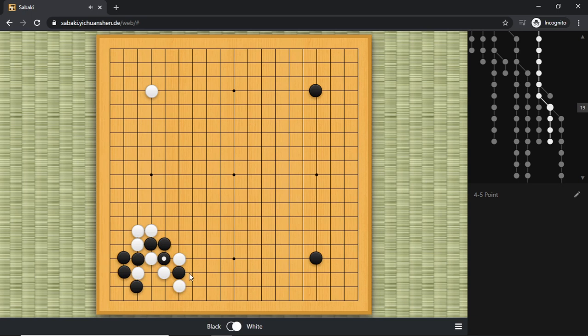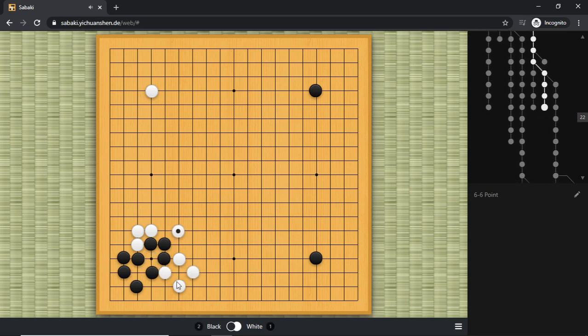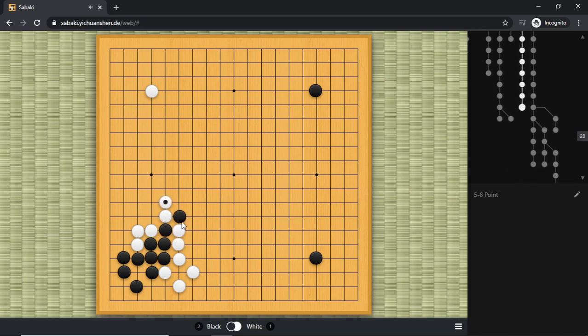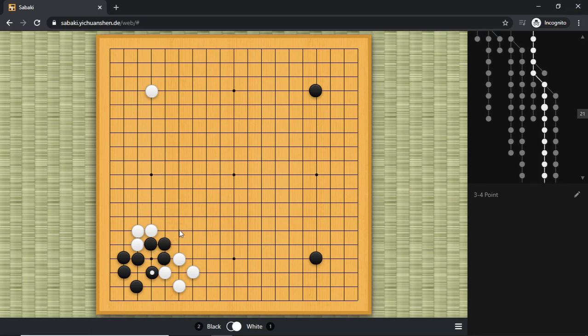But today we covered the Atari over here. When black Ataris, I introduced a very simple defense. Looks like we got a 2 stone sacrifice, but that's actually okay because we're able to form a very solid wall, and this wall cannot be broken very easily because after this, this guy is in a very awkward situation. So when you jump here, you don't need to have any worries because your position is just perfectly fine as white. This will generate a lot of value towards the right, and this will generate value towards the top.